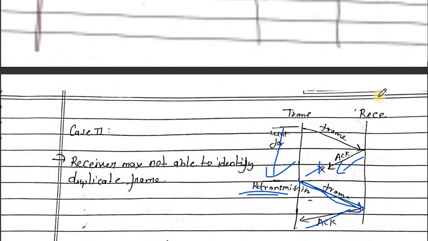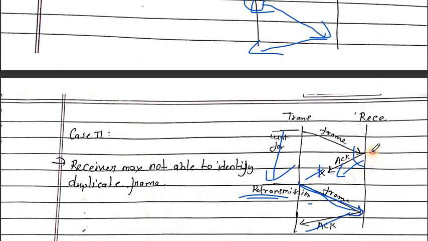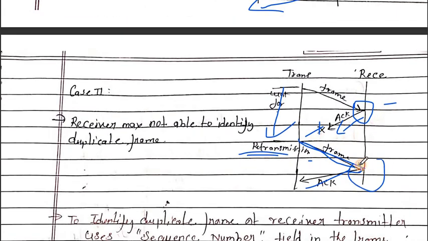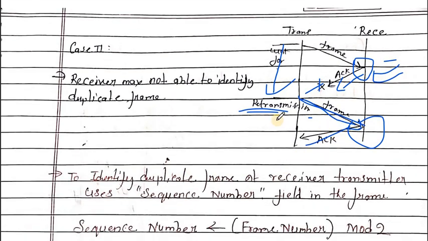Here we see that the receiver already received the frame, but if the same frame is sent to the receiver again, then what happens? Because the receiver already received that packet, if the transmitter sends it again, it will be a duplicate of the previous one. So to avoid the duplication,